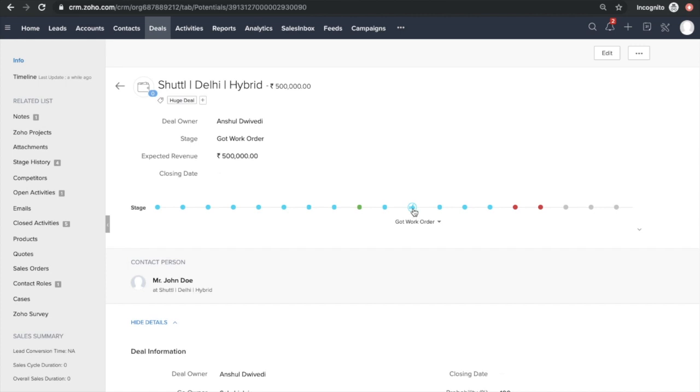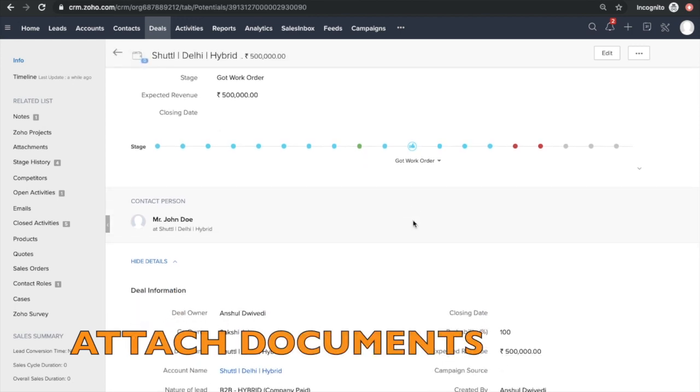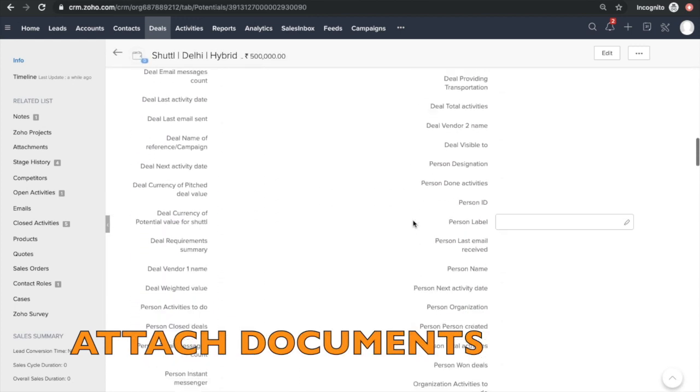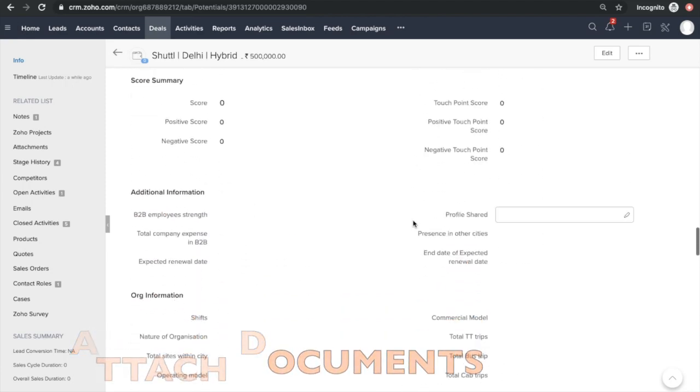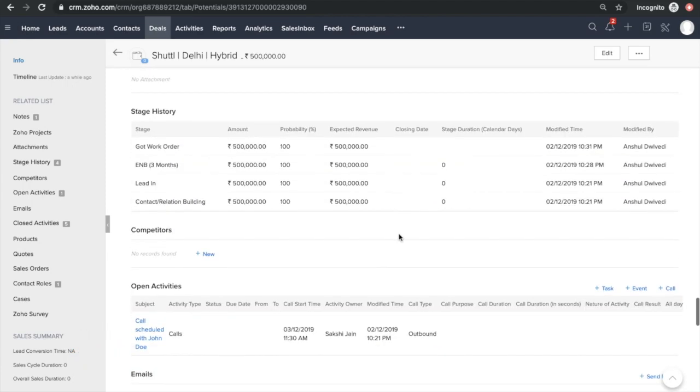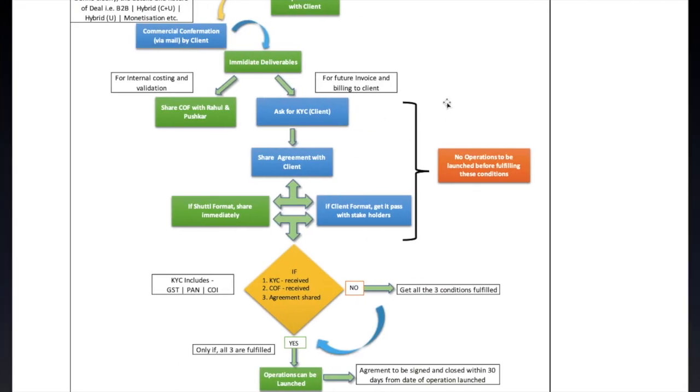Let's say the deal has been moved to got the work order, and Anshul wants to attach the documents. So what all different documents were we supposed to attach? Let's have a view. Right, so this was basically the flowchart which I have already shared. So you have to share a proposal with the client. When the client gives you a confirmation either via mail or any other medium, preferably mail, we have two immediate deliverables. One is we have to share the COF, the client onboarding form, with Rahul and Pushkar.